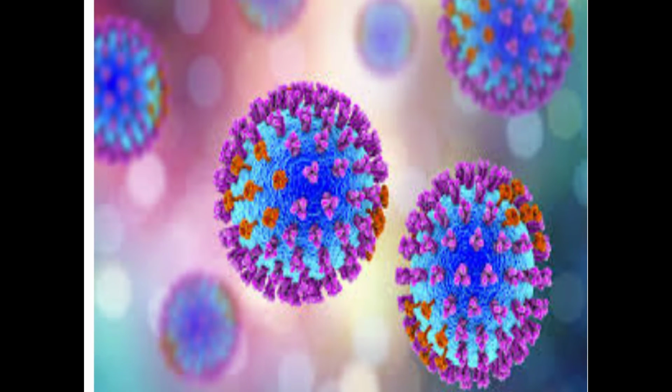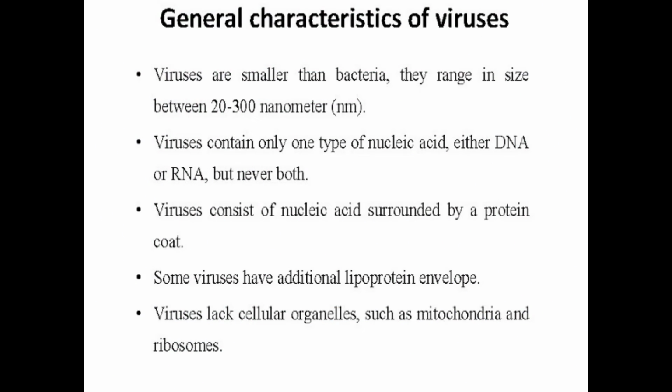Next, let us discuss viruses. General characteristics of viruses: viruses are smaller than bacteria. They range in size between 20 to 300 nanometers. Viruses contain only one type of nucleic acid, that is either DNA or RNA, but never both.